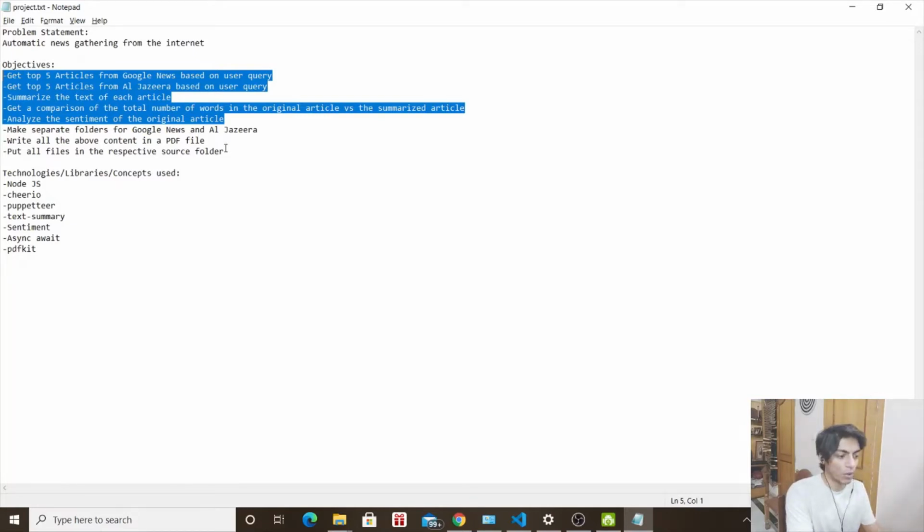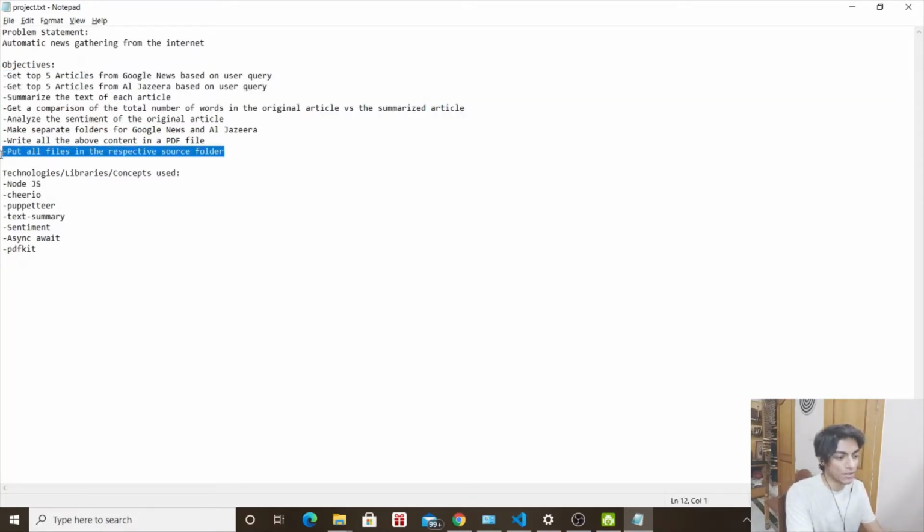Then we're going to put all these files, both these files, let's say, in the respective source folder. Source folder meaning the folders that we have created in this step. That is in Google News and Al Jazeera, their respective folders.